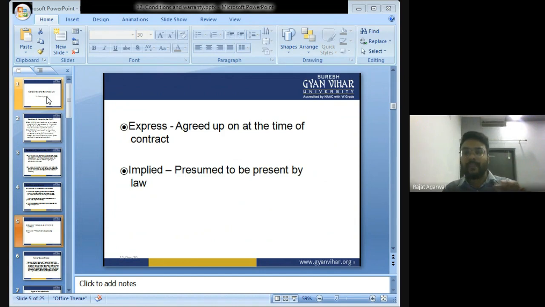If I cannot make calls from that phone, it means the contract is cancelled. Now I will return the phone and get my money back from the shopkeeper. We have not discussed whether I can call from this phone or not. No, it is an implied condition that if you are purchasing any phone, it should be capable of making and receiving calls. If the phone is not capable of that, it means the phone is not right. You can return the phone and get back the money. It is known as implied condition.